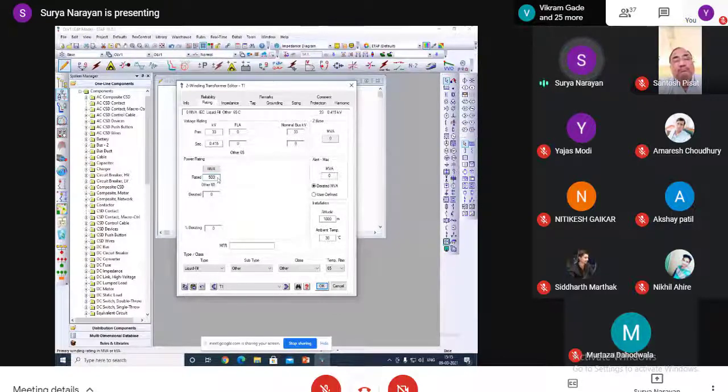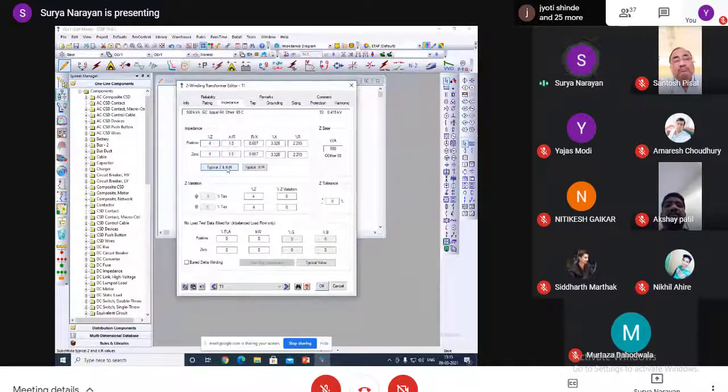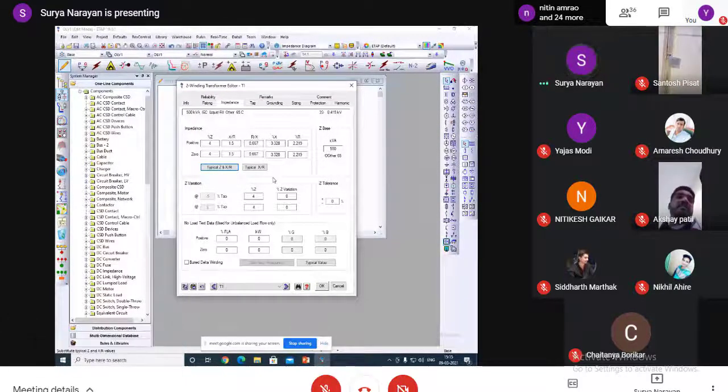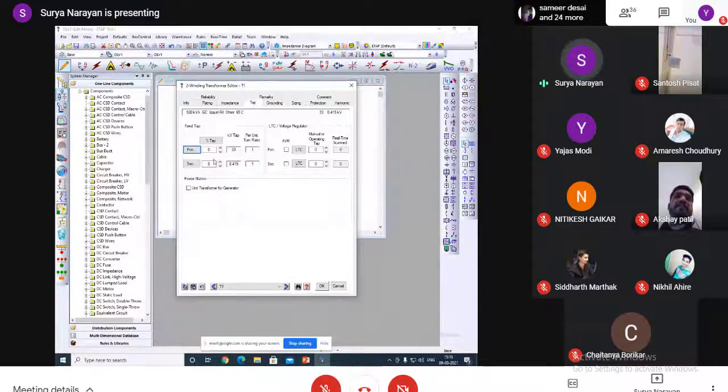I have assumed some value: a 500 kVA transformer with its impedance. It is typical. If you have the data, you can put it here for the X by R ratio and percentage Z. If you have a tap changer, you can give that also, and an automatic voltage regulator, and grounding also.